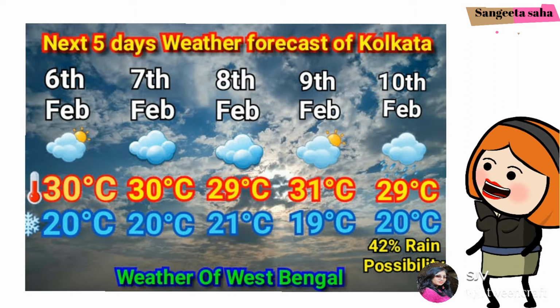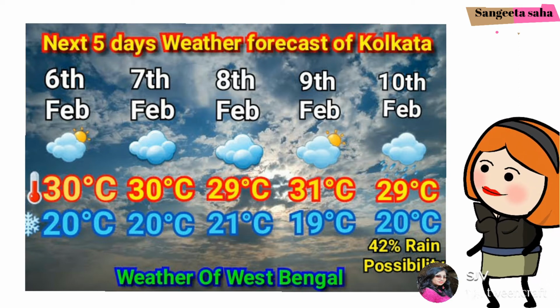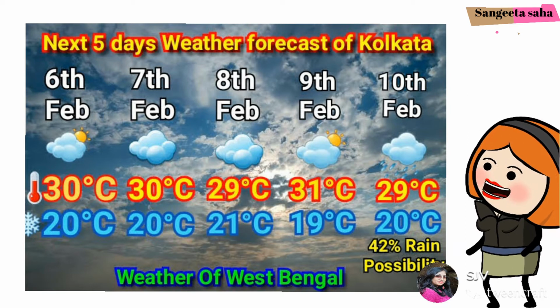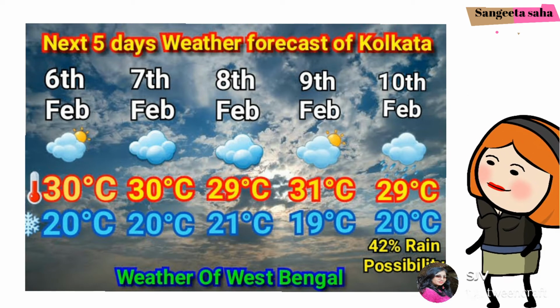Now if you come up with the temperature on 9th February, it is around 31 degrees Celsius. Again, on 10th February, the temperature has gone down to 29 degrees Celsius as well as it was raining. So from here, you can clearly understand how the weather fluctuates over a short period of time.